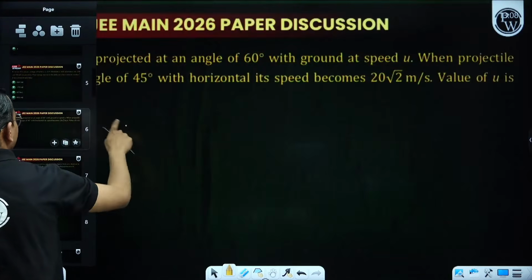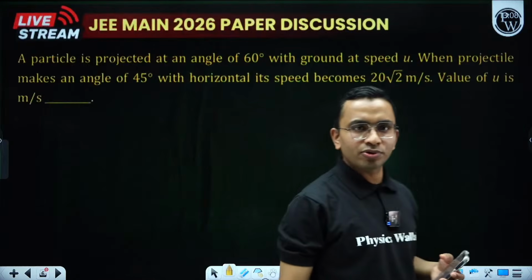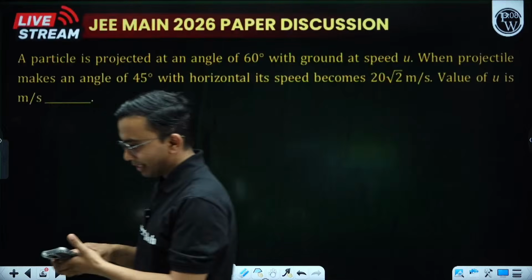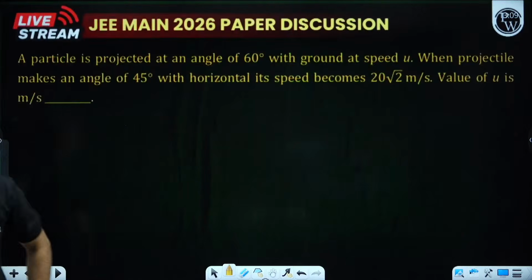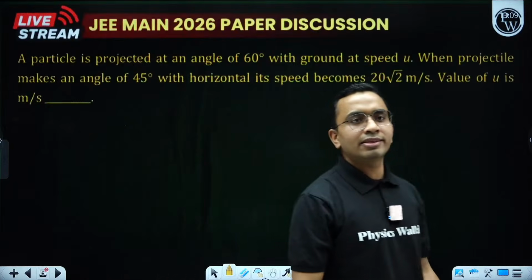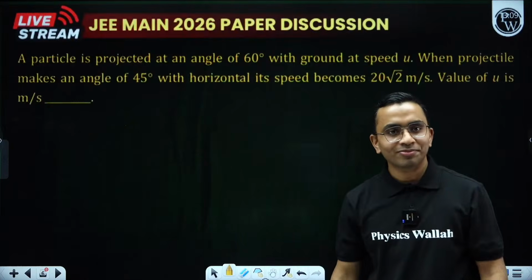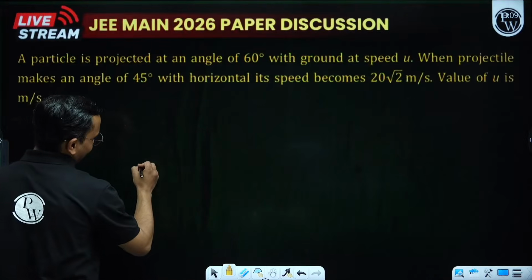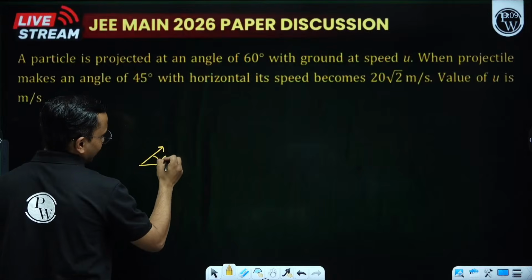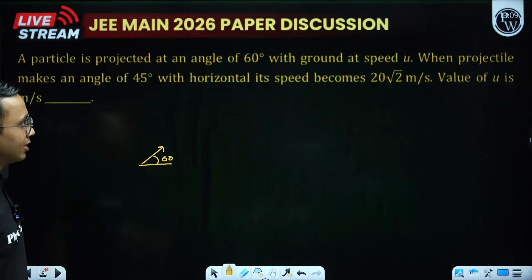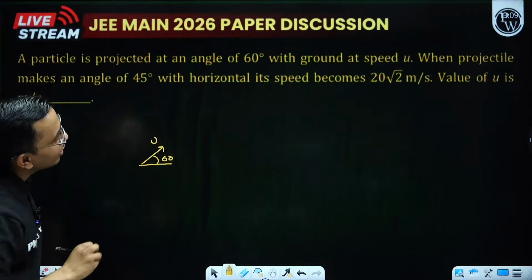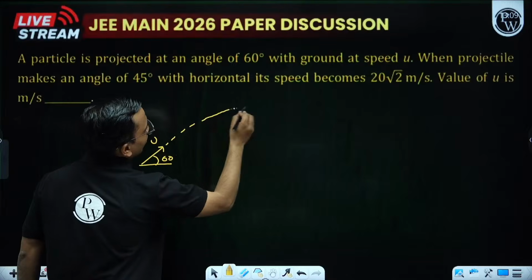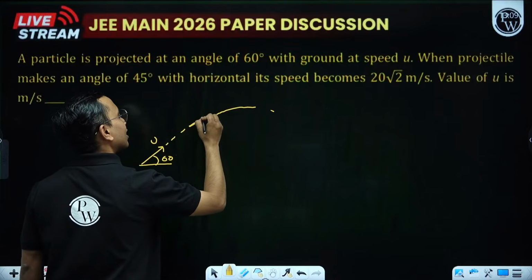one more question. A very simple question of projectile. A very straightforward one-liner question. I don't think there can be anything easier than this that somebody can ask from projectile motion. Read this question. A particle is projected at an angle of 60 degree with ground at speed u. When the projectile makes an angle of 45 degree with horizontal, so the projectile will go somewhat like this, at an instant it makes an angle 45 degree now